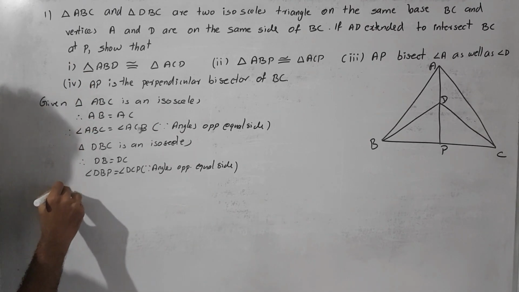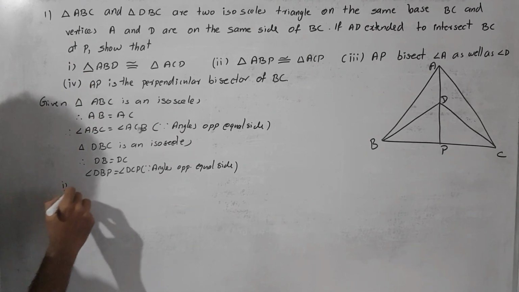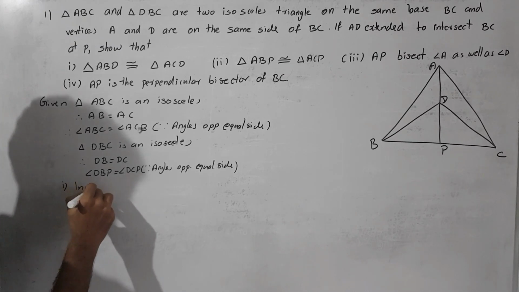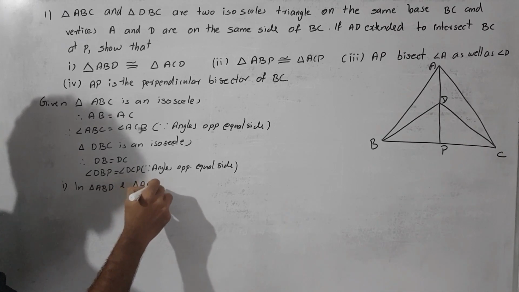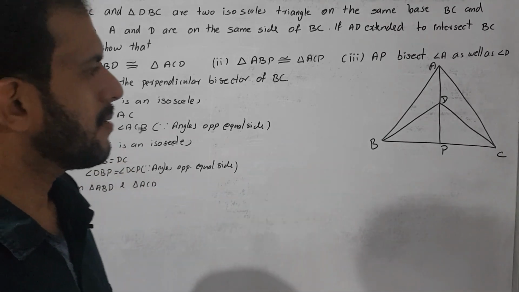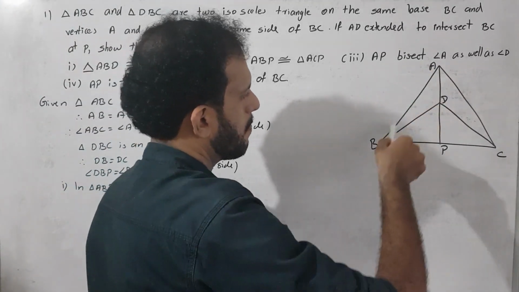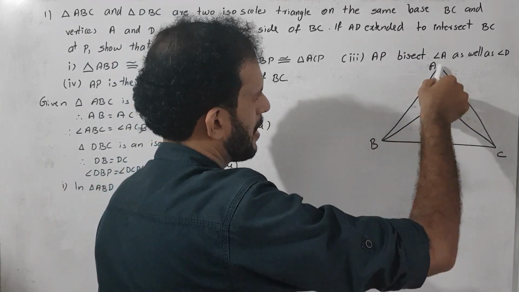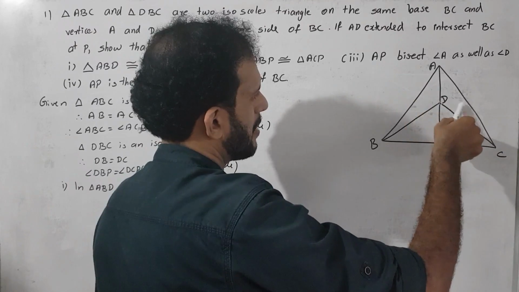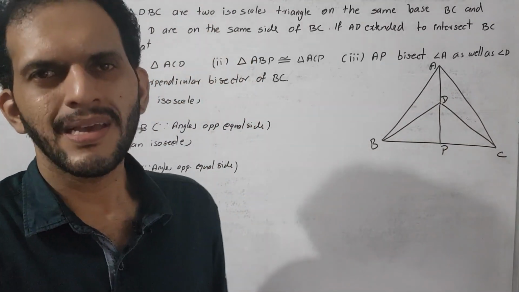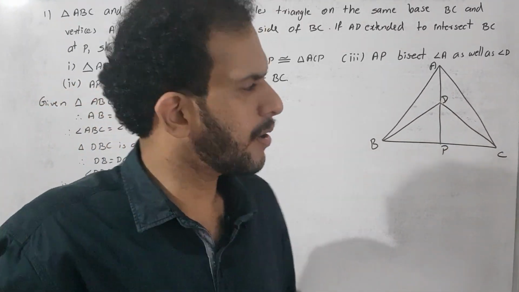First we choose the first triangle pair. In triangle ABD and triangle ACD, what are the equal sides? It is very clear, it is given already.